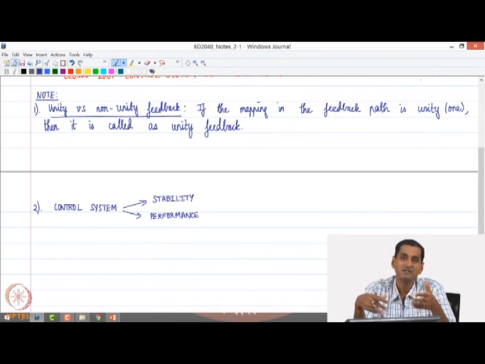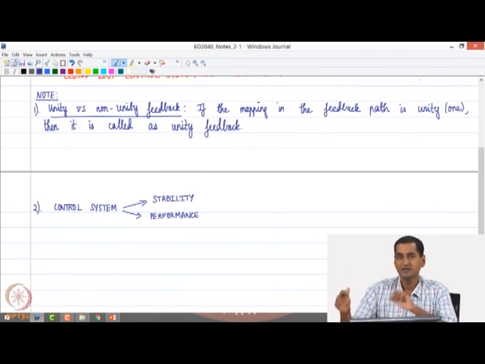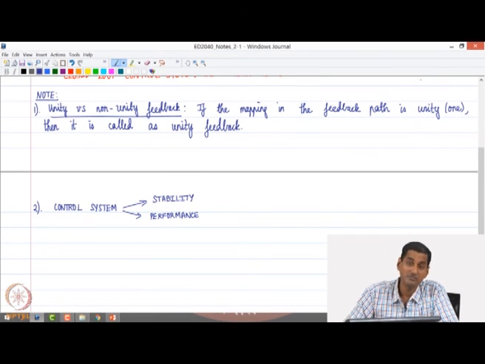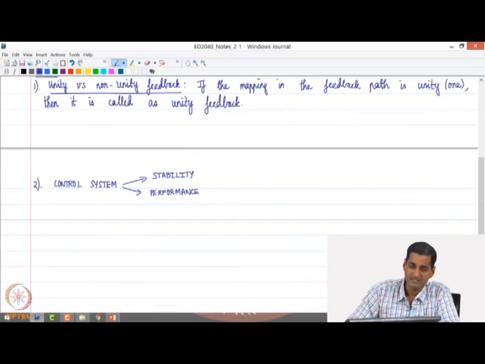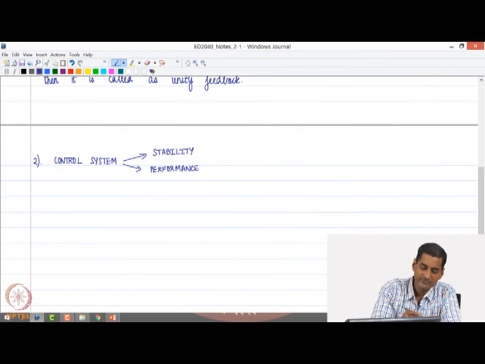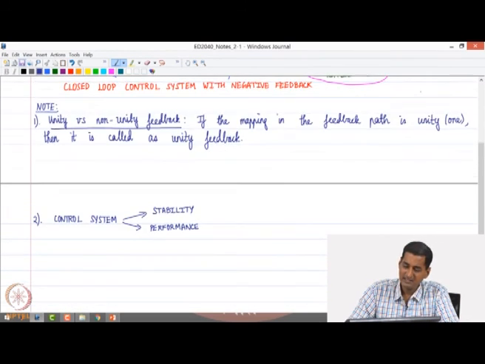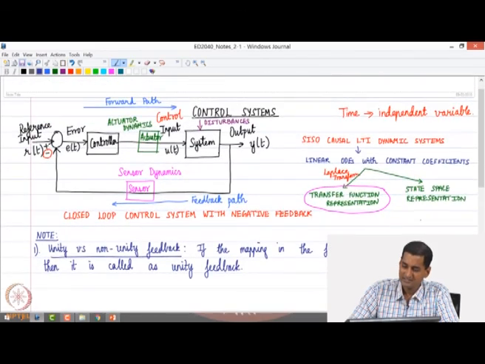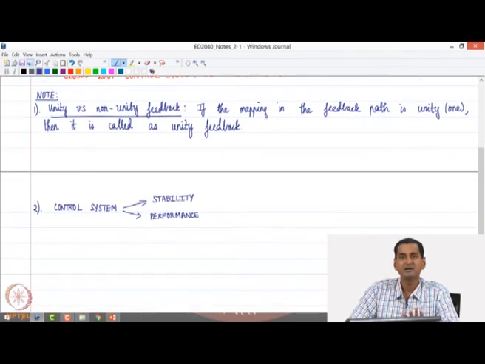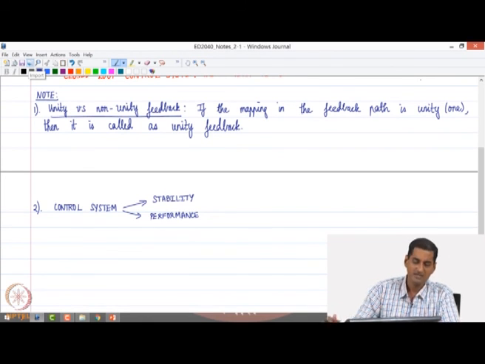So, we would use notions like these to essentially come up with parameters that can be used to quantify performance of a dynamic system. That is something which we are going to do. Okay. So, these are concepts that give us a big picture view of what we are going to learn in this particular course.